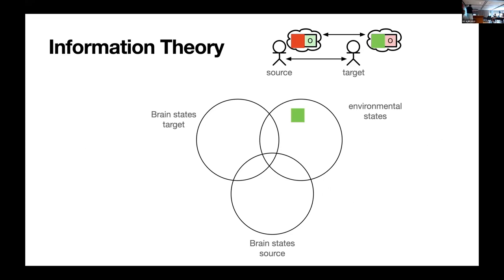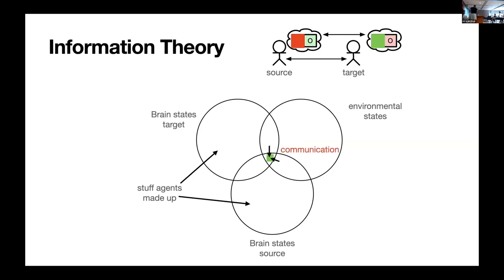The environment in this particular case tells the top agent it's supposed to be green. So there's information in the environmental states that is then shared with the brain states of the target agent. Now the target agent knows where it's supposed to go. These other areas are stuff that the agent just makes up in its mind. It's not coming from the environment; that information is just basic start states, rests of computations, random numbers, doesn't matter. The target agent now has to run in the middle room and say something, which means it has to share the information with the environment again. The source agent needs to hear this, and now the source agent shares the information with the target agent. It's actual information that's important, and that's why it's also shared with the environmental variable.